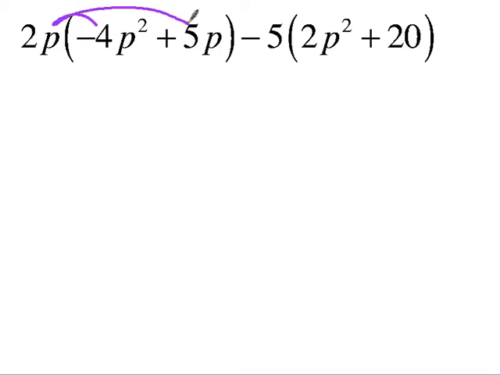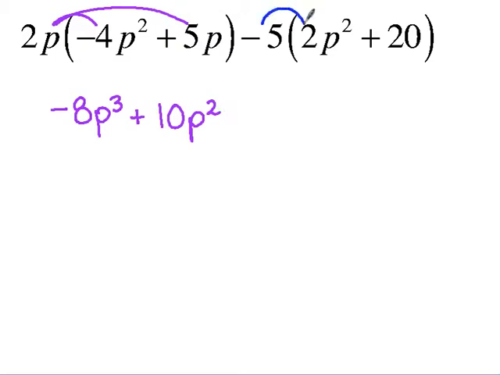So let's start. If I distribute 2p to negative 4p squared, what do you get? Negative 8p cubed. Nice job. Let's do that to the 5p. What do you get to the 5p? 10p to the second. Good job. So then now I'm going to do the same thing with the negative 5.